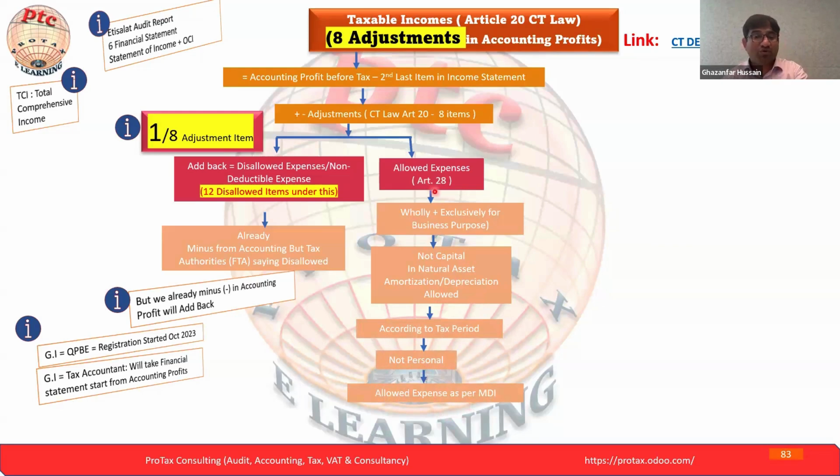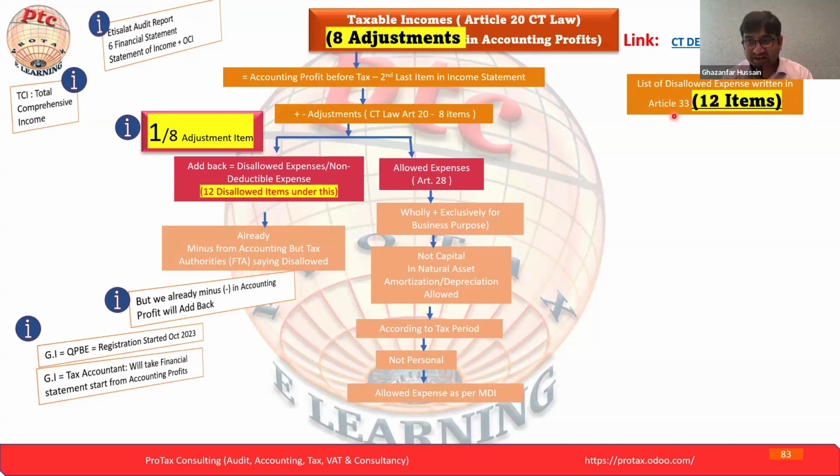We will go through Article 28 on allowed expenses later on, because now we will continue with the add back and disallowed expenses. As of now we wish to continue this part, then we will come back to this also. Here we have the list of disallowed expenses written in Article 33. Now, would you please go on Google and search the Corporate Tax law Article 33.